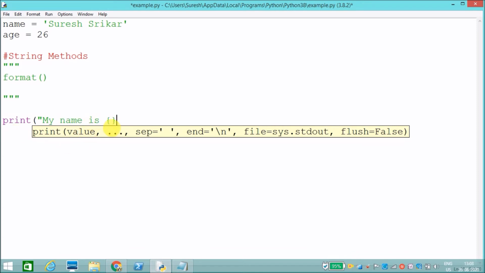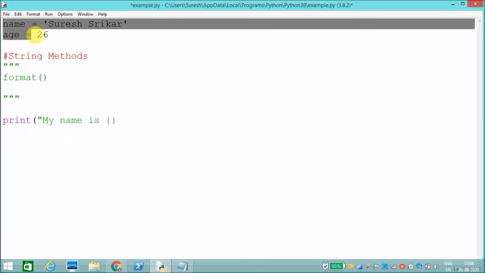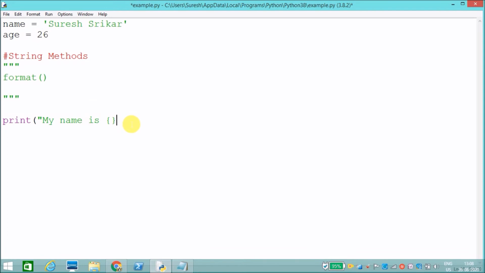For formatting we can use parentheses. It will format the given string. My name is this and my age is parentheses, you should close this string, then dot format. You use the dot before format, and you shouldn't use any comma here.